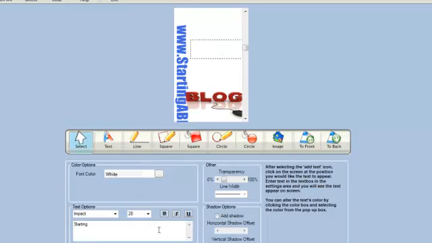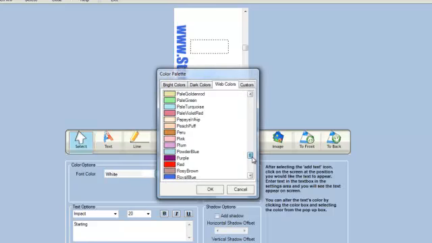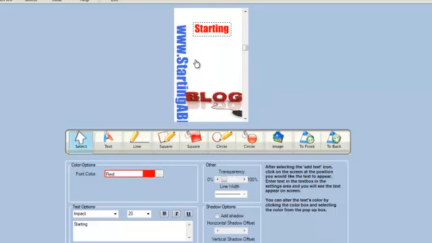and then again resize it to maybe 20 and then change the color to red or black. Let's change it to red to see how it looks. So I mean, you have the options to play around with it.